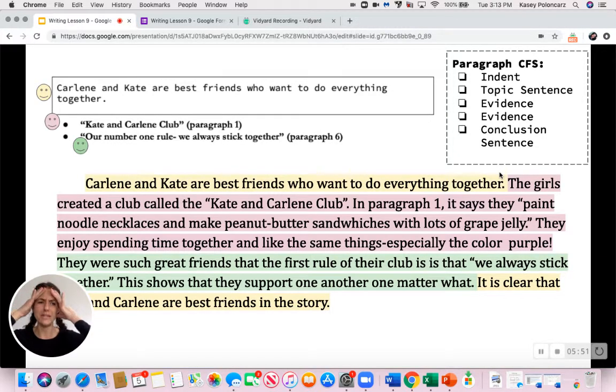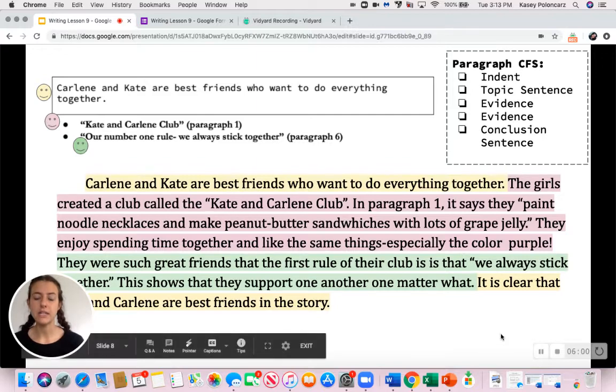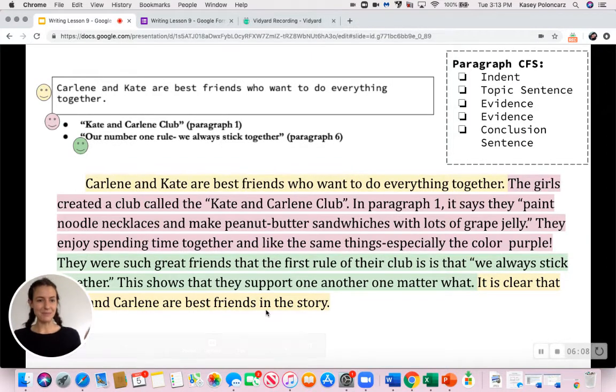Let me look at my topic sentence for help. It says Carlene and Kate are best friends who want to do everything together. So I just want to say that in different words. So I'm going to say that it's clear that Kate and Carlene are best friends in the story. Just saying that they're best friends again. And then there's my paragraph.